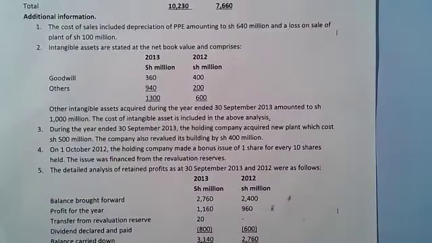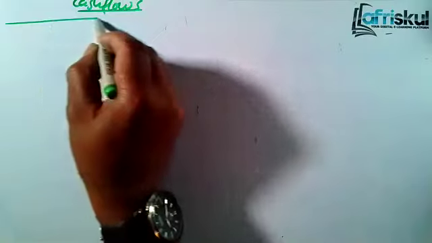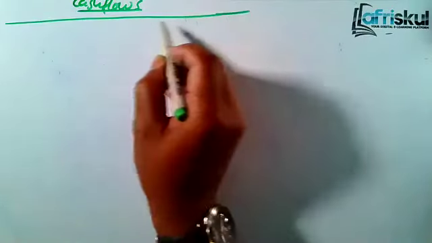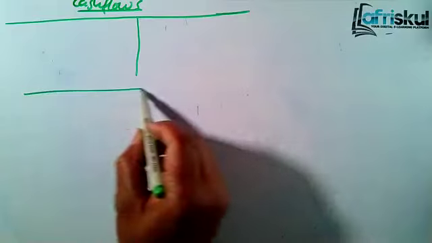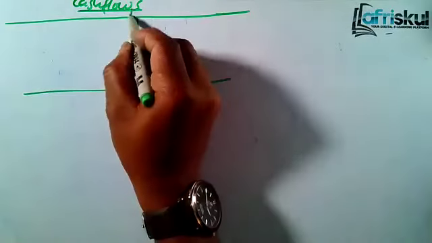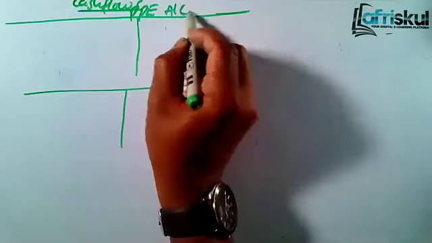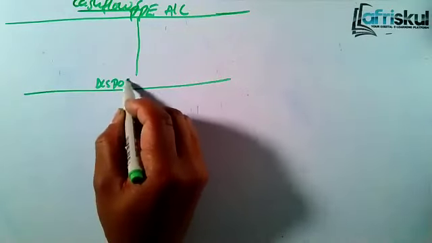The cost of sales included depreciation on PPE amounting to 640 million and loss on sale of plant of 100 million. So number one, it affects two things. It affects disposal and the PPE. So that means we open the two accounts there. We're doing cash flow, so allow me to open the two accounts. One is the PPE account, and this one is a disposal account.